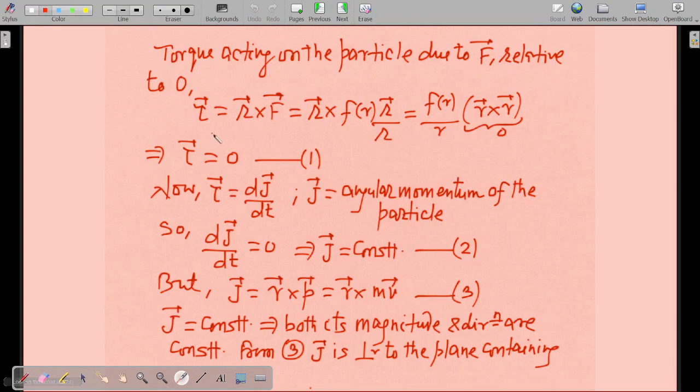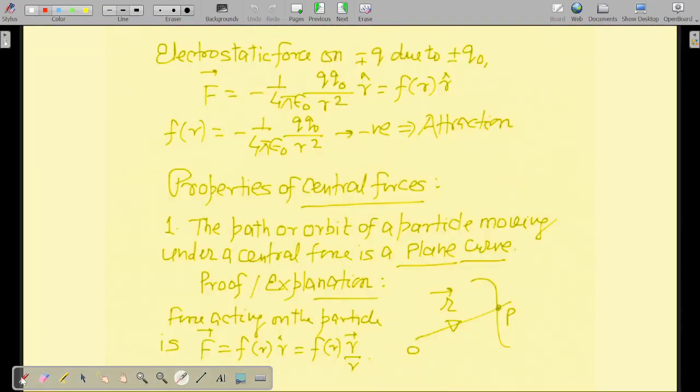Suppose you change the point from O to O prime and want to find the torque about this point, then the position vector r will change to this, and the direction of force will also be like this, with respect to this particular point.